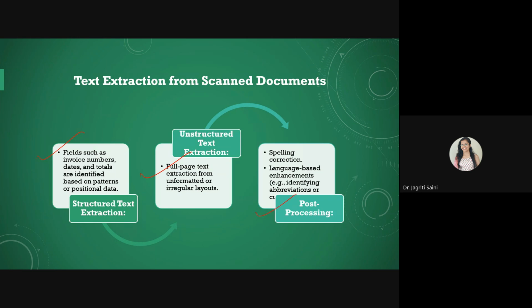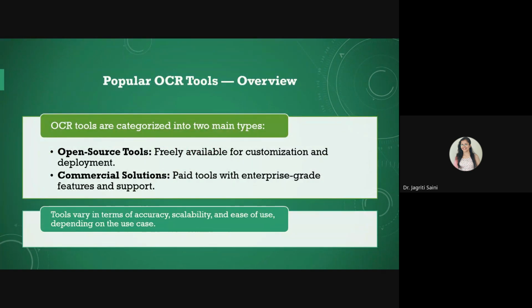And the post-processing stage is all about spelling correction or any kind of language-related enhancements. You might have heard that at present people are using slang type languages also. So in order to deal with those scenarios as well, some language-based enhancements we can make to make things more justifiable for the modeling further.